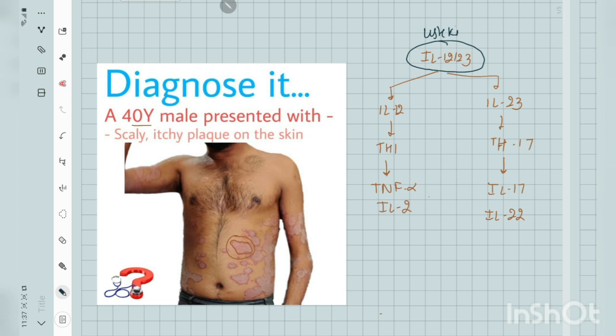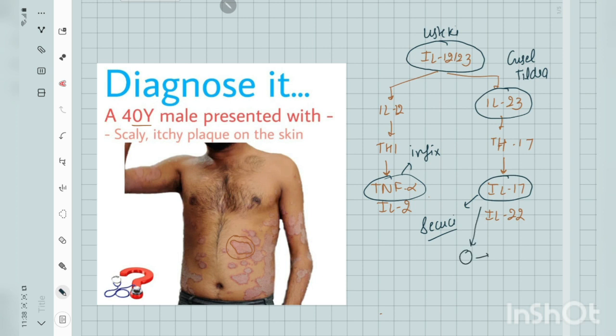Next, we can target interleukin 23 by the drugs guselkumab and tildrakizumab. Next is we can target TNF alpha by the drugs infliximab, etanercept and adalimumab. We can also target interleukin 17 by a drug known as secukinumab. We can also target the receptor of interleukin 17 by a drug known as brodalumab.